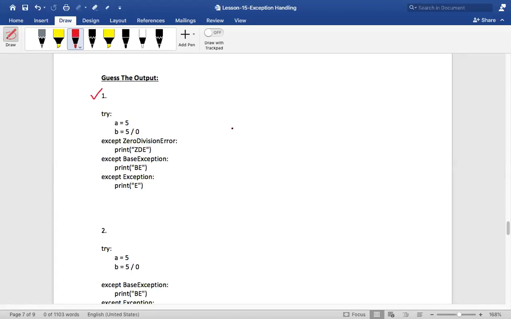Shall I proceed? Is everyone okay? Any problem with this code? It is ZD because when we divide by zero, Python will raise a zero division error, and this will get matched, and ZD will get printed on the screen. ZD is the output. Shall I proceed further?